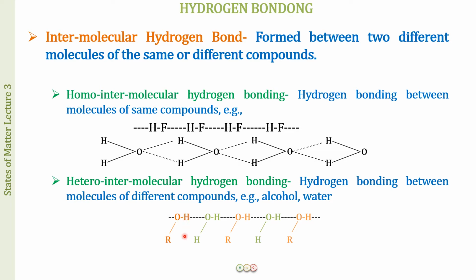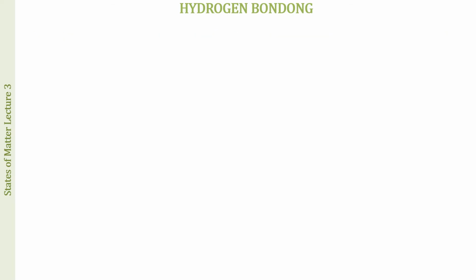And when we have ROH, the hydrogen atom is covalently bonded to the electronegative oxygen. So this is one condition that is justified over here. The water molecule over here, again, has an electronegative oxygen, so the hydrogen of one molecule forms a hydrogen bond with the electronegative atom of the other molecule. So this is also a hydrogen bond that we see, but because these are different types of molecules, this is hetero intermolecular hydrogen bonding.